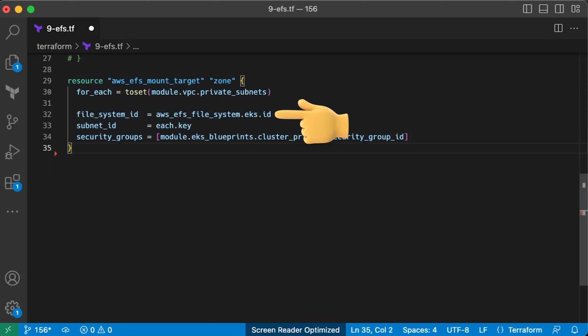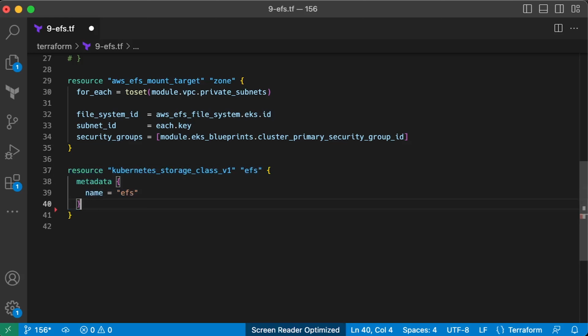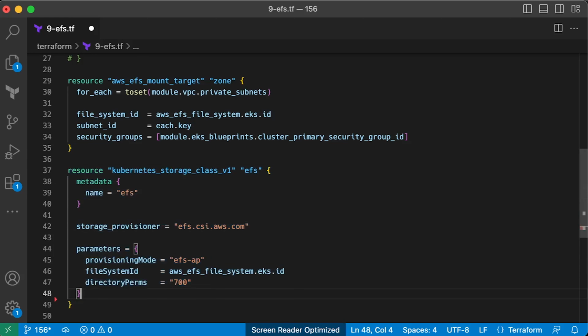You need to link those targets to EFS file system. And also important, when you create EKS cluster, you get a primary security group that you need to use here to grant network access to those targets. Otherwise, you won't be able to allocate volumes from EFS. The next step is to create a dynamic Kubernetes storage class.